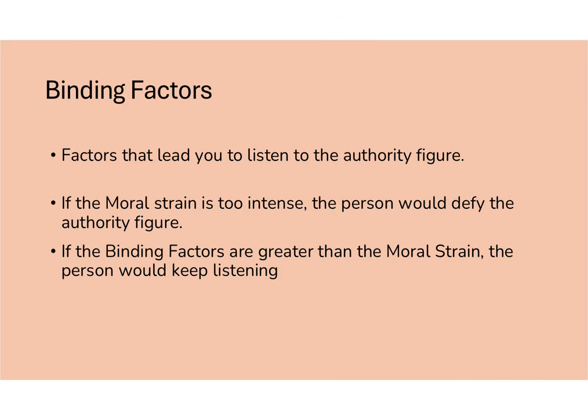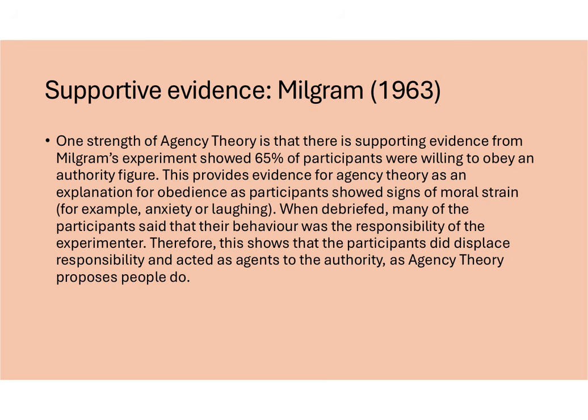A reminder to make sure, especially with theories, you are using examples in all of the key terms that you are describing. You are explaining exactly how each key term relates to obedience and giving an example of that term. Now moving on to your AO3, you've got supportive evidence from Milgram's original 1963 study. As always, hopefully we remember the IJE structure: identify, justify, elaborate, the structure to writing evaluation. You start off with identifying your point. So your point here is that Milgram's 1963 evidence shows 65% of people are willing to obey an authority figure.